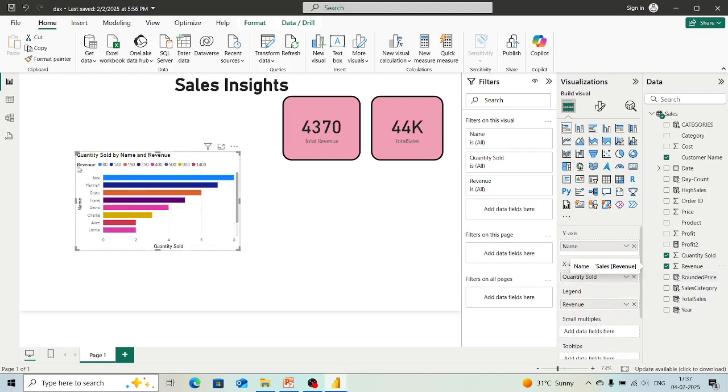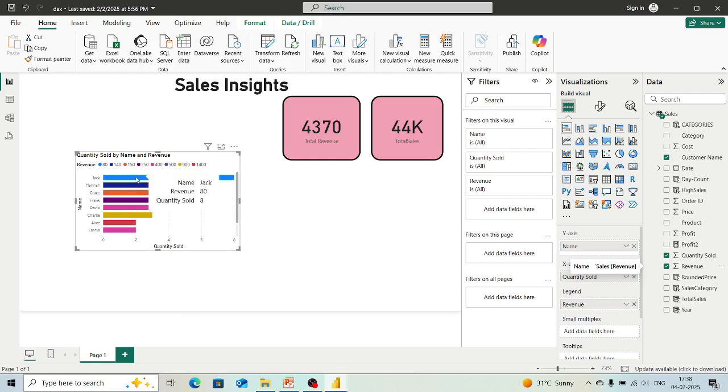Now I have given a legend to it, that is revenue. By revenue it is going to sort, like here you can see that 80% is of Jack, 90, 40, 140% is of Hana. So according to that it is going to sort the data. If we click on this bar, then also you can see whose name is there, how much revenue and how much quantity is being sold. That is also something we can make possible.